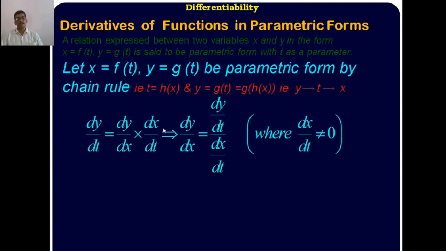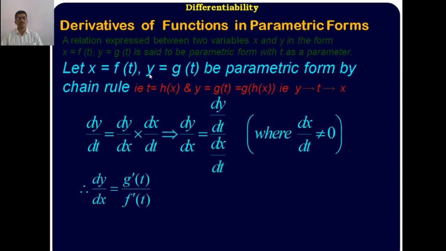Or rewrite dy/dx into dx/dt as dy/dt, so dy/dx is equal to dy/dt divided by dx/dt. Cross multiplying, if dx/dt is not equal to 0, then dy/dx is equal to dy/dt divided by dx/dt.